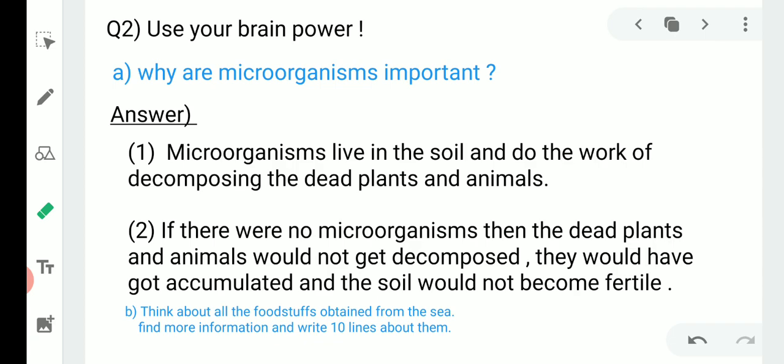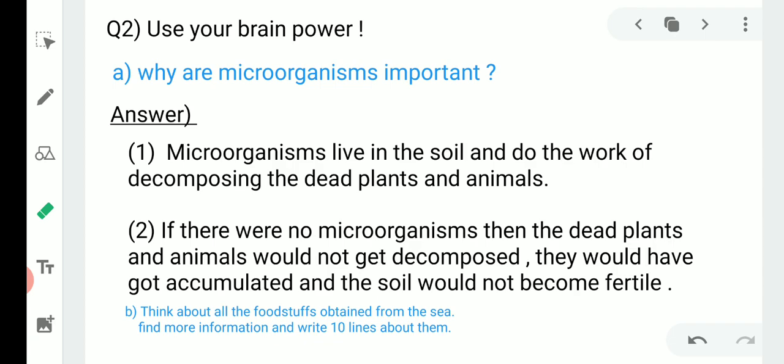If there were no microorganisms, then the dead plants and animals would not get decomposed. They would have accumulated and the soil would not become fertile, which means for maintaining the fertility of the soil, it is important to decompose the dead material of plants and animals, which is done by microorganisms. So the microorganisms are important for us.